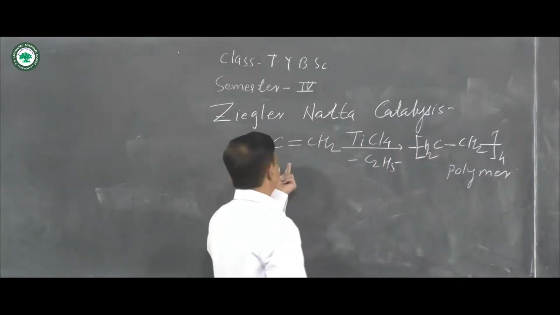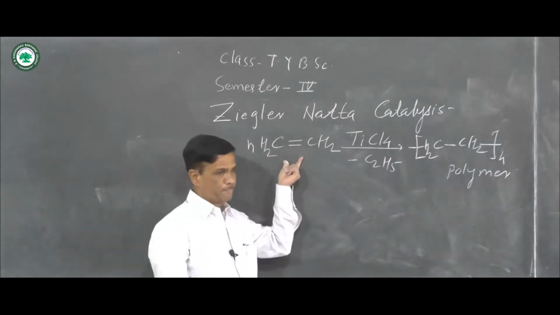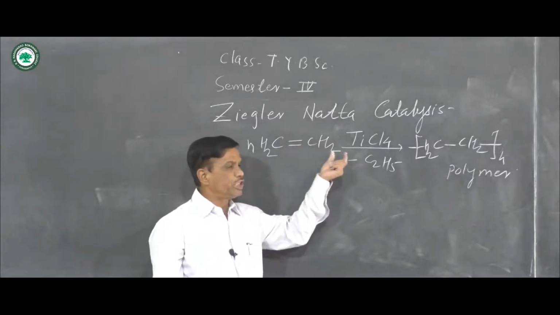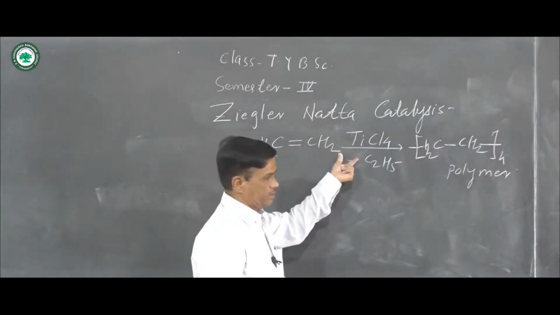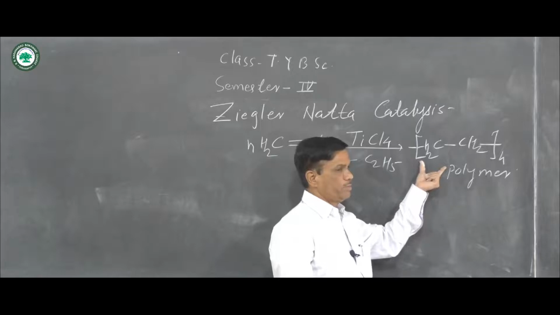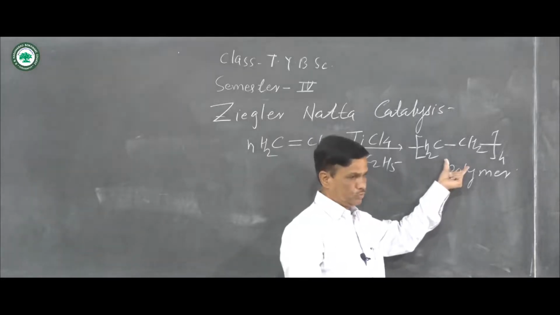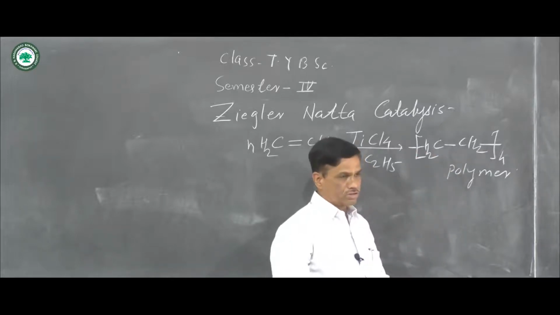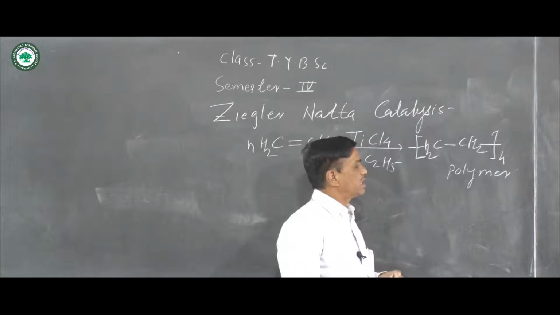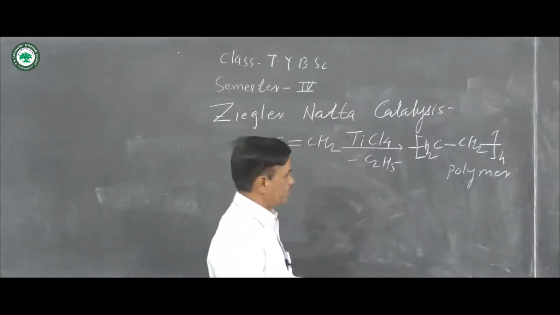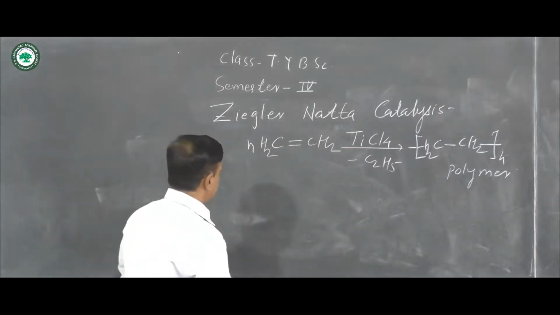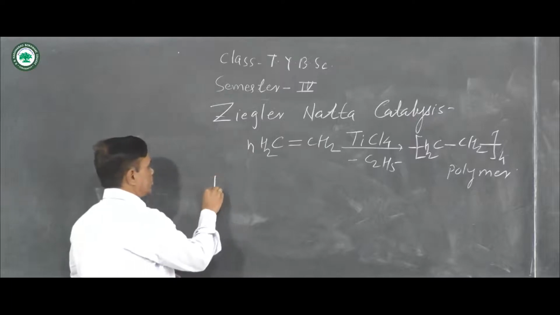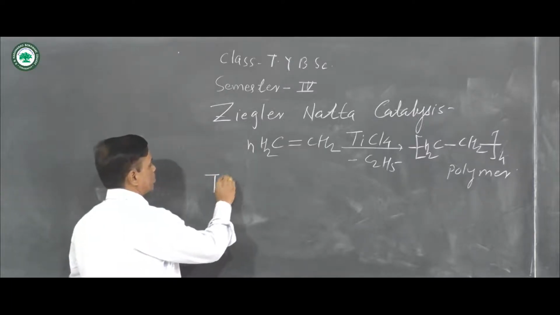Means from this alkene as a monomer, by using titanium tetrachloride as a catalyst, there is a formation of polymer, and you know that polyethylene molecules are formed. That is known as the Ziegler-Natta catalysis process. In this process, titanium tetrachloride is used.